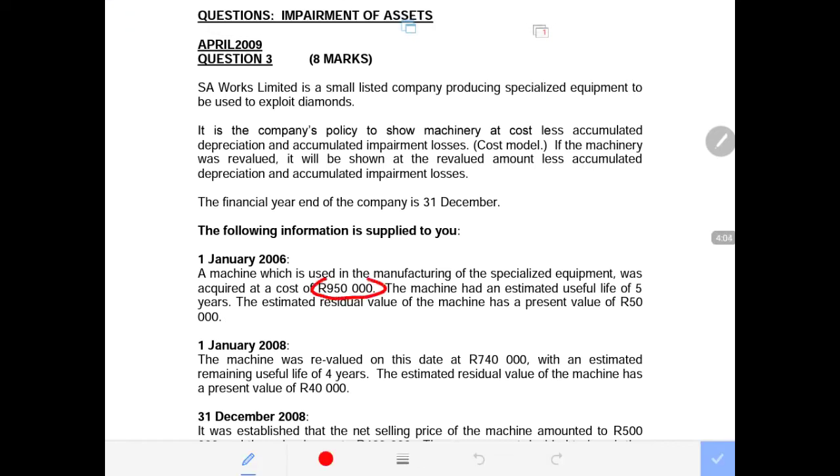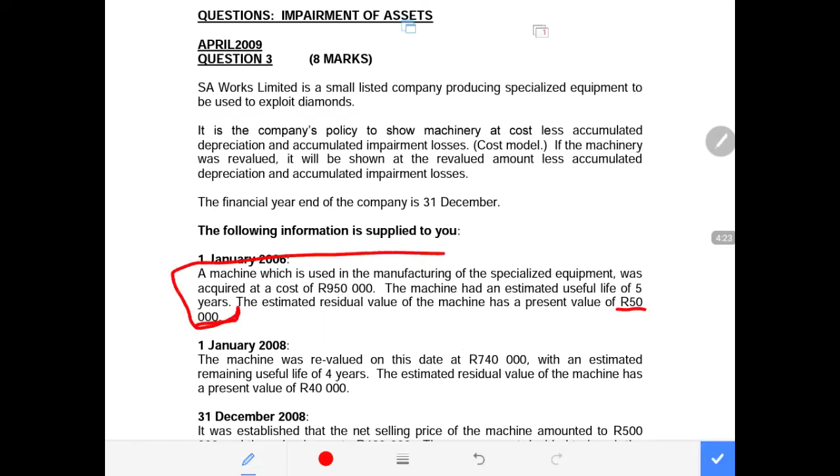So this is the cost of this machine, which took place at the beginning of the 2006 accounting period. The machinery had an estimated useful life of 5 years, and the residual value was estimated to be 50,000 rands.